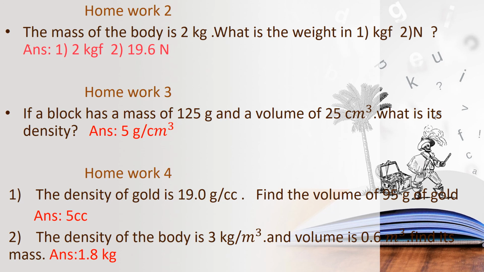So what is the formula to find density? Density equals mass by volume, is it, children? So 125 divided by 25. What is the answer? 5 gram per centimeter cube.